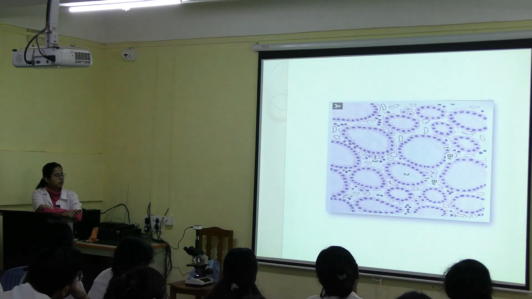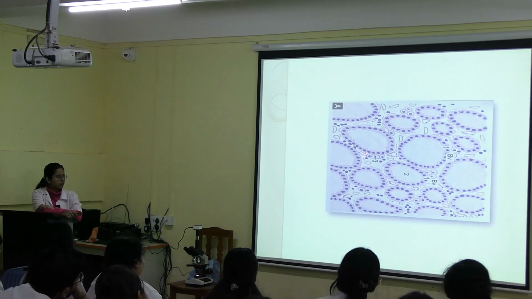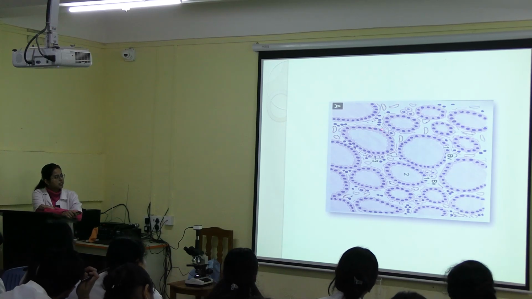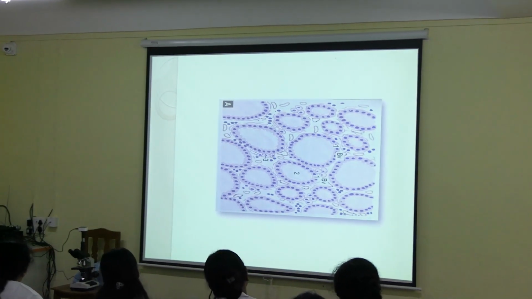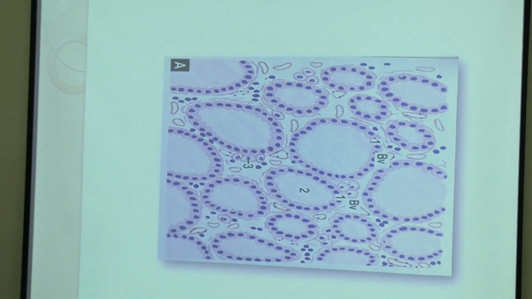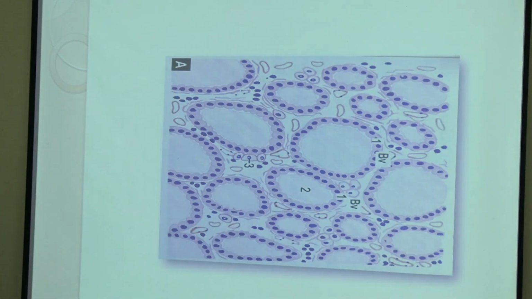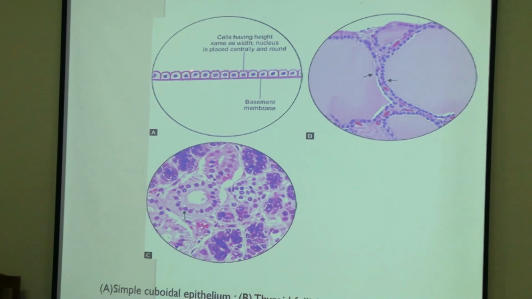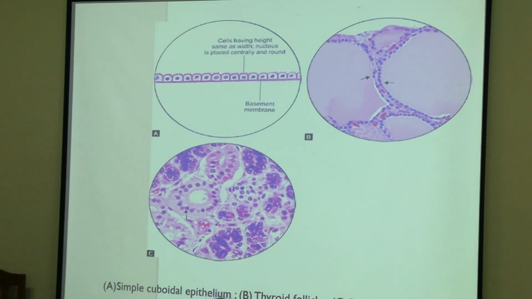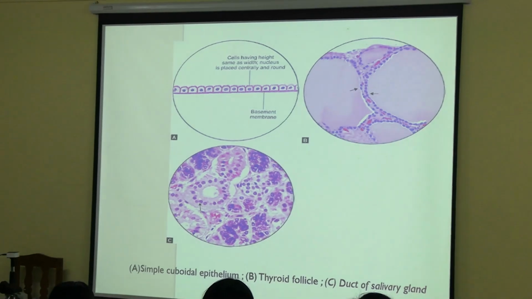So this is the histological slide of a thyroid follicle. These are the follicles. These are the cuboidal epithelium. This is the nucleus, this is the cytoplasm. What will be the color of the nucleus? Purple. Cytoplasm is pink. And what is this? Basement membrane. These are the epithelial cells. Clear? Simple squamous, simple cuboidal.